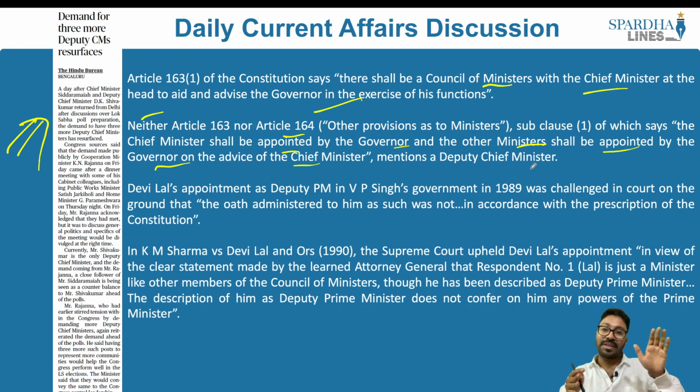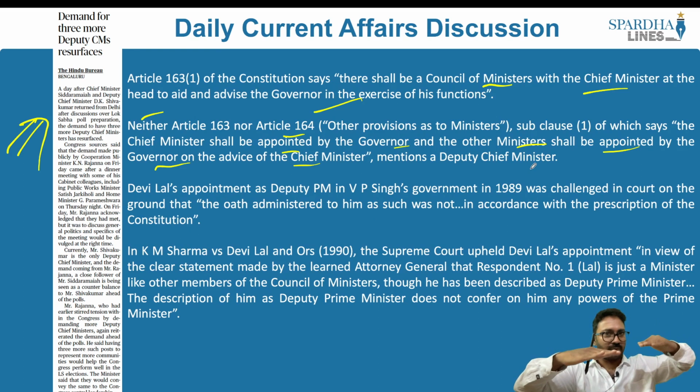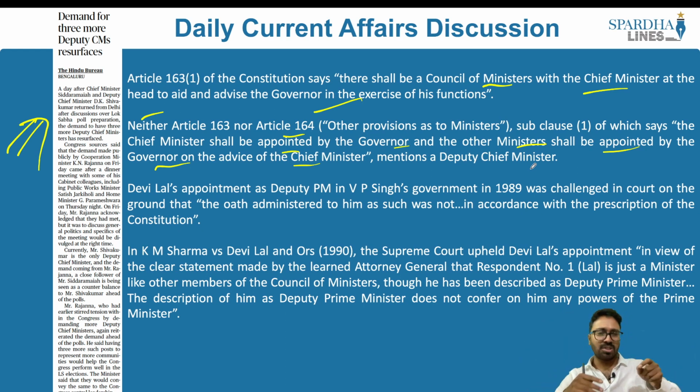And we have one of the instances that happened. When you consider the central government and the state government, what happens at the central level? A similar pattern is present at the state level: Prime Minister, Chief Minister, Council of Ministers, President, and then we have the governor. So whenever you speak about these Deputy Chief Ministers and Deputy Prime Ministers, why are they generally appointed, since it is not a constitutional position?